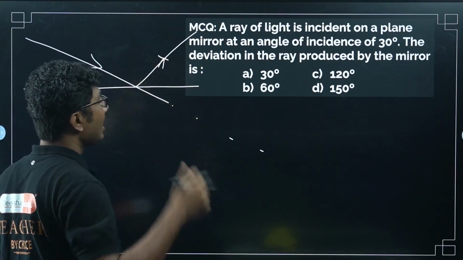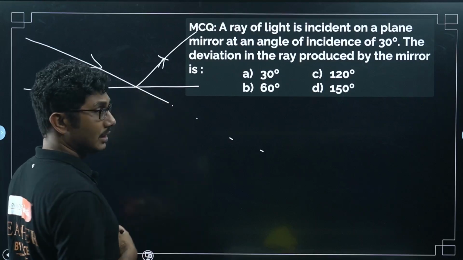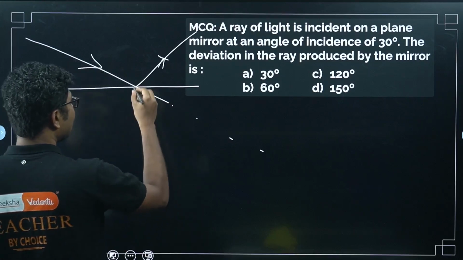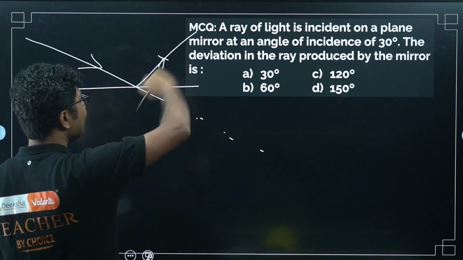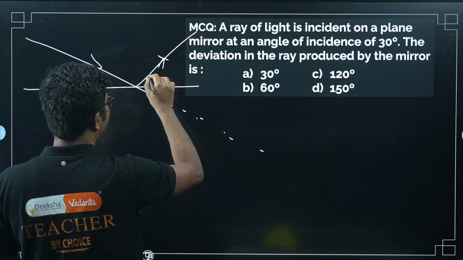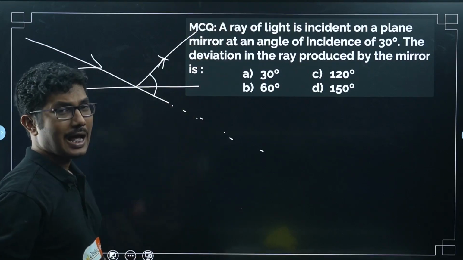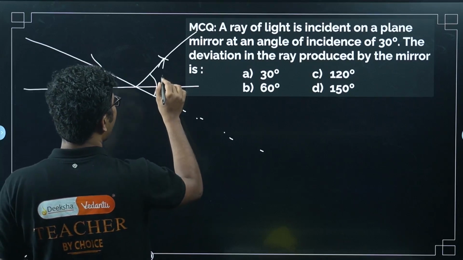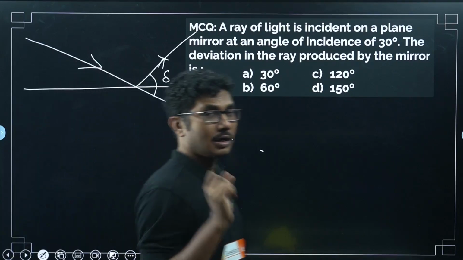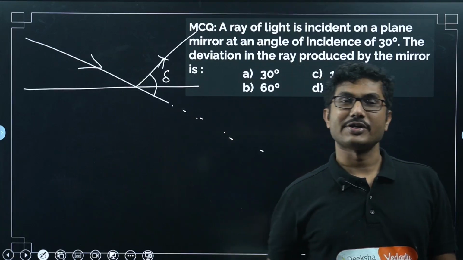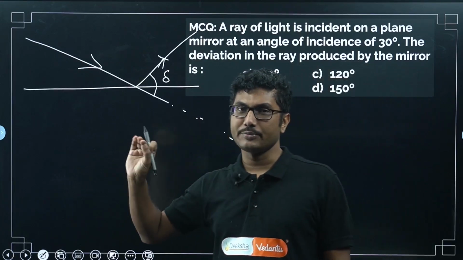If there was no mirror, this would have been the path. After the mirror is placed, this is the new path. The angle between the original path and the final path is called the angle of deviation. It is generally denoted by delta.